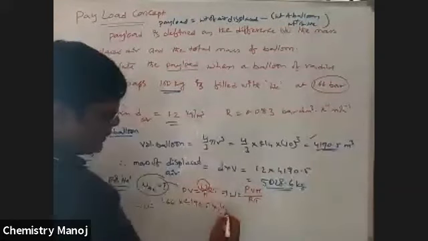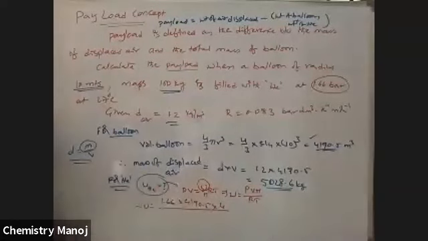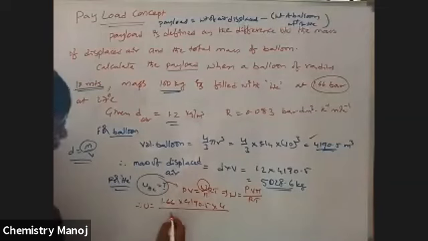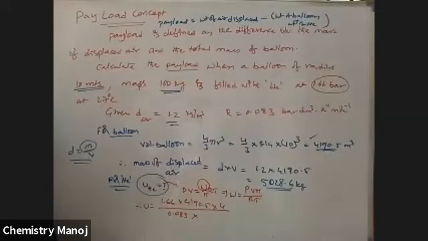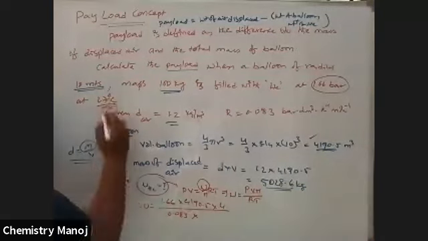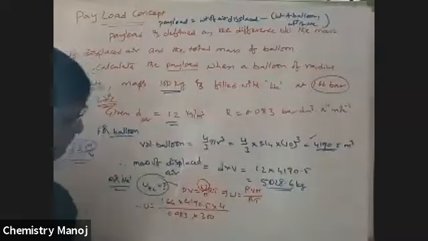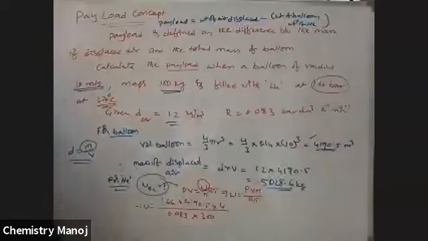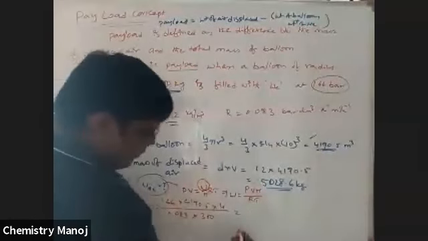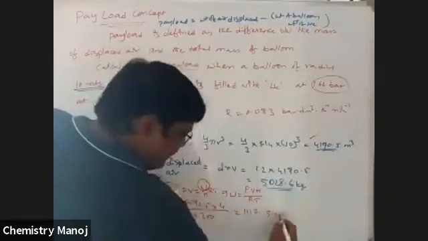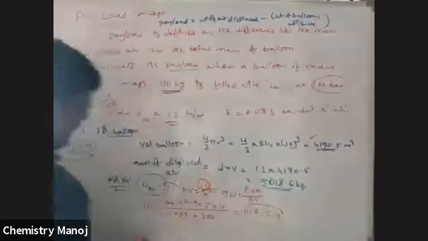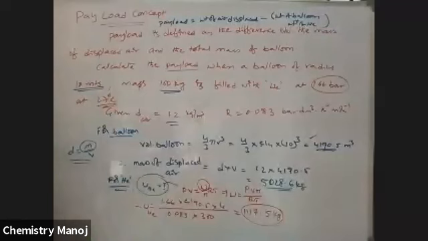Molecular mass of helium is 4, divided by R value 0.083. Temperature is 27 degrees centigrade, that is 300. Finally, the value is 3117.5 kg. This is the weight of helium.